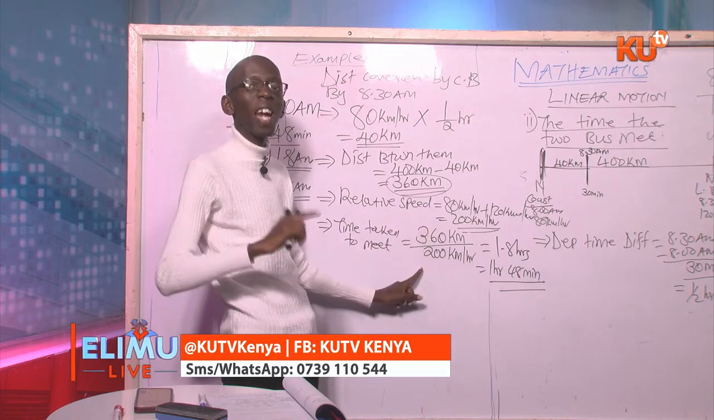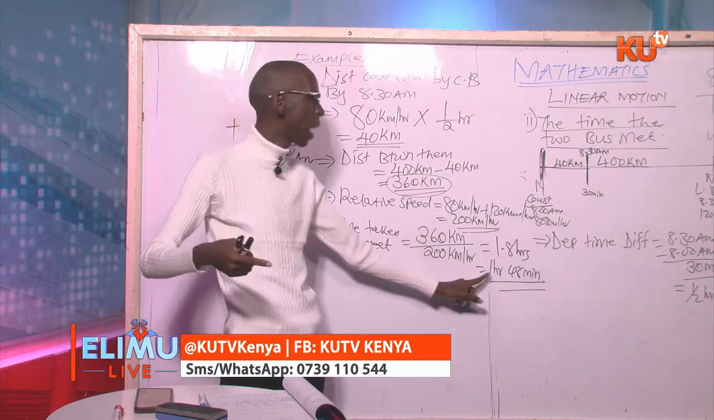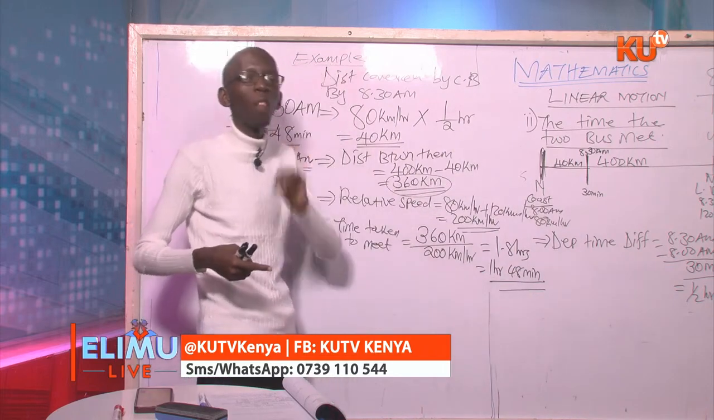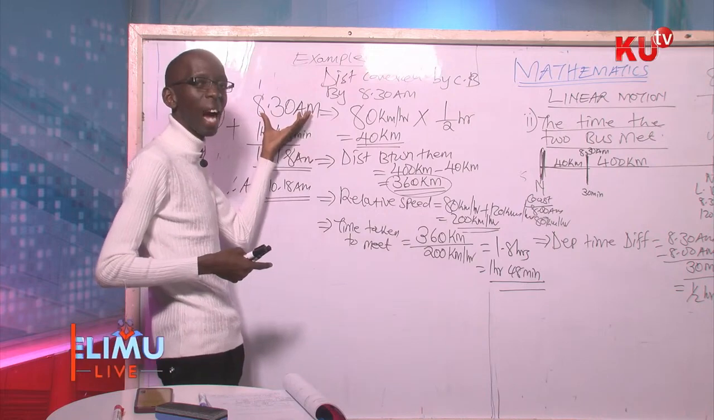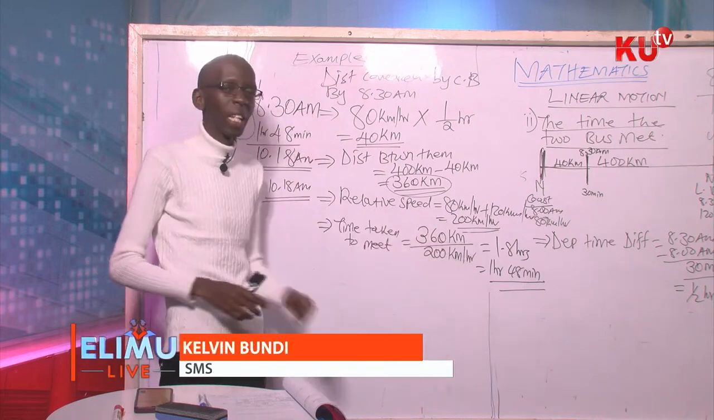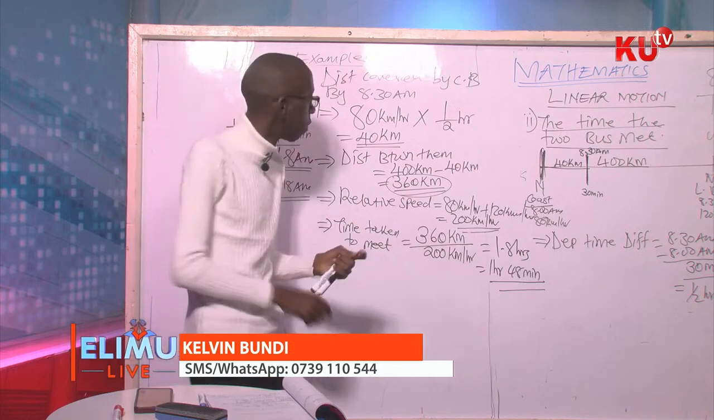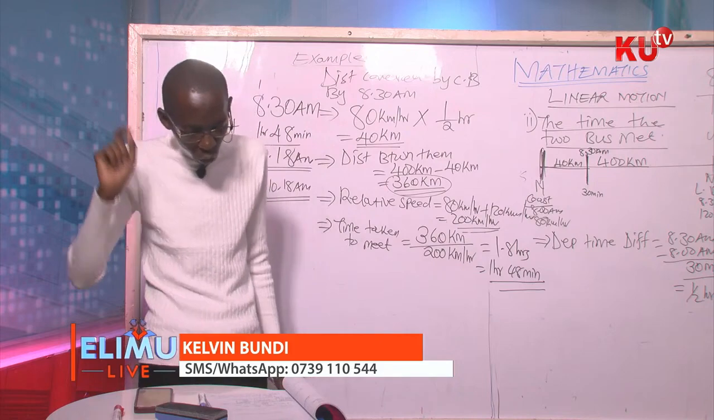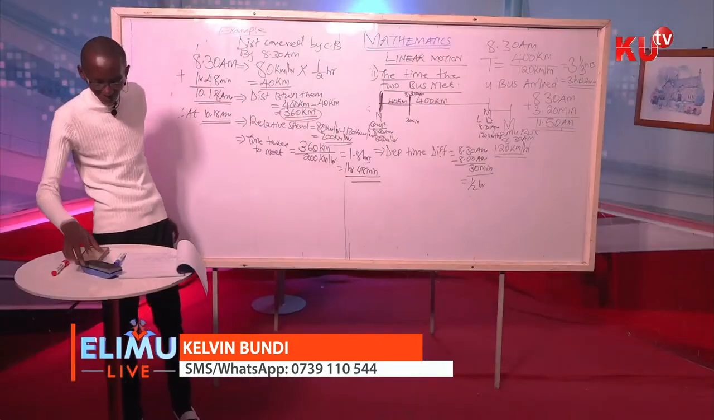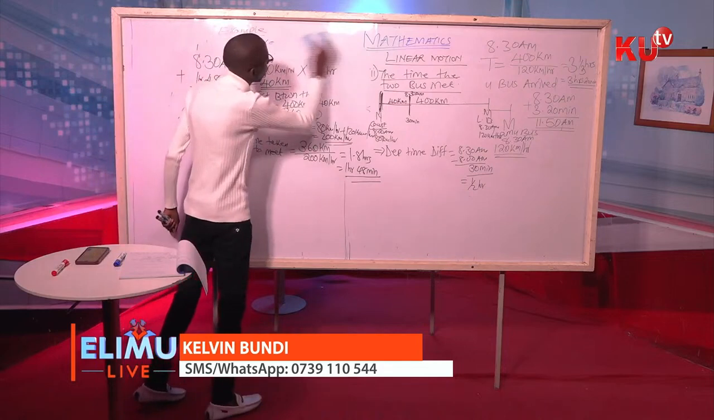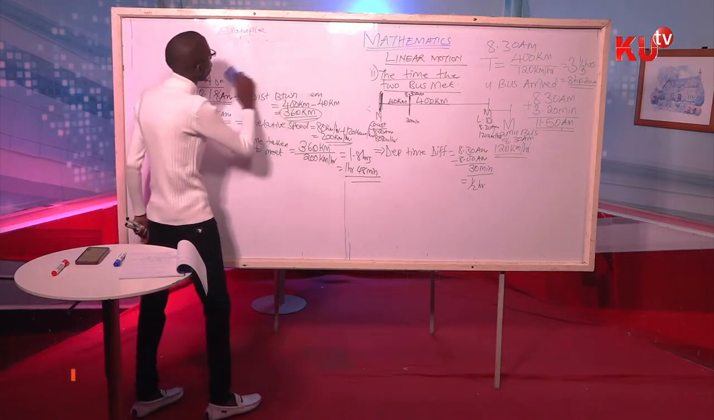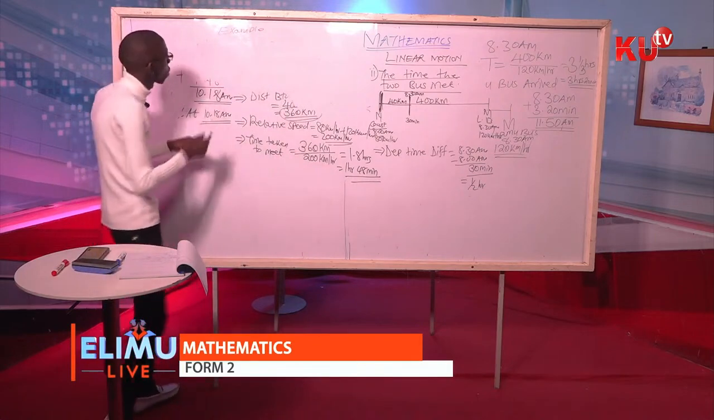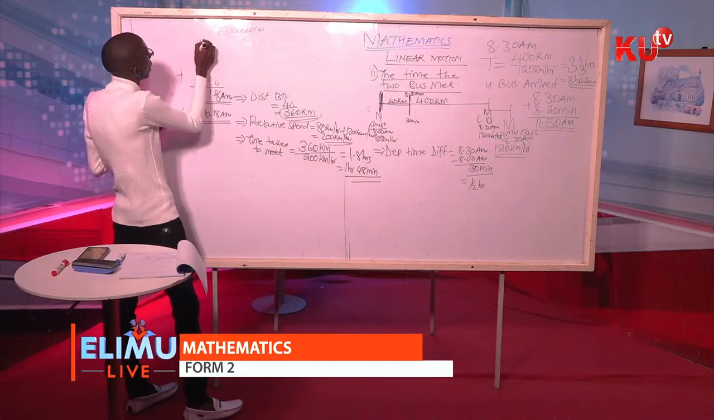After getting the distance between the two vehicles, calculate the relative speed. Because they are moving in opposite direction, you will add their speeds to get the relative speed, and that is 200 kilometers per hour. To get the time taken to meet, take the distance between the two vehicles divided by the relative speed. You get 1 hour 48 minutes. Take the time of the vehicle that left late, 8:30 a.m., and add the time taken to meet. You'll get the time the two vehicles met.